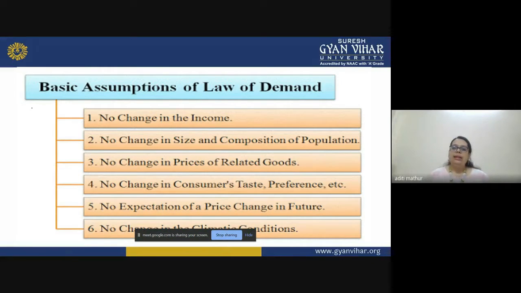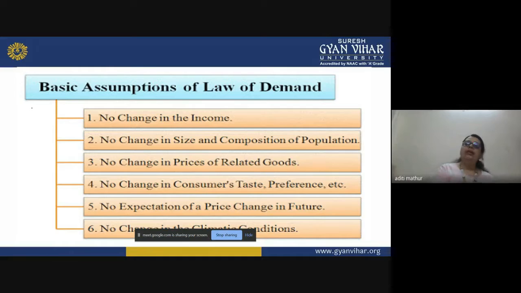Practically, this assumption is a bit difficult to exist. Imagine you're working in an organization where you will not get any hike, there will be no increment. That is what no change in income means. It is not possible, so we are assuming that the income level of a customer will not change.